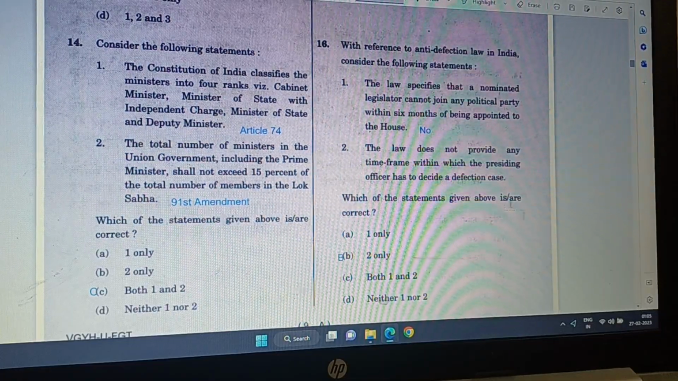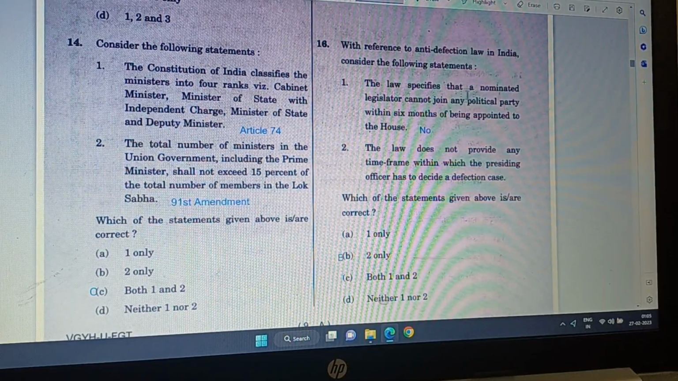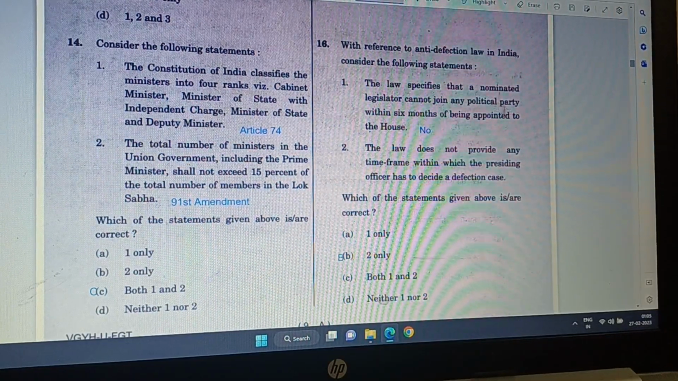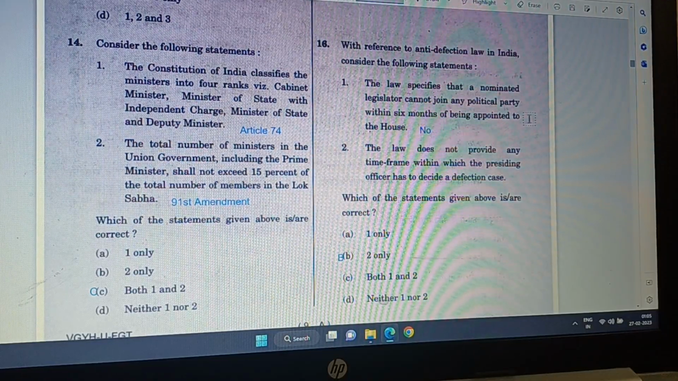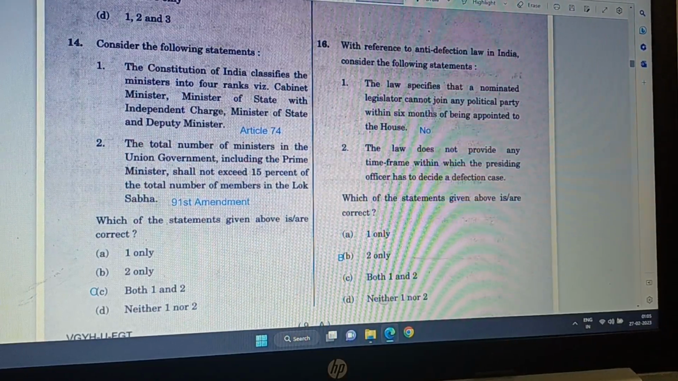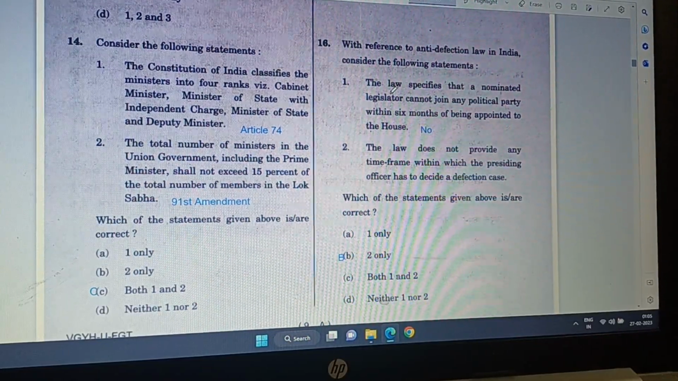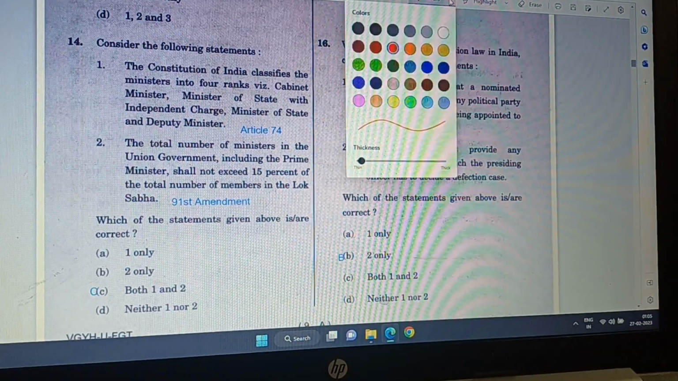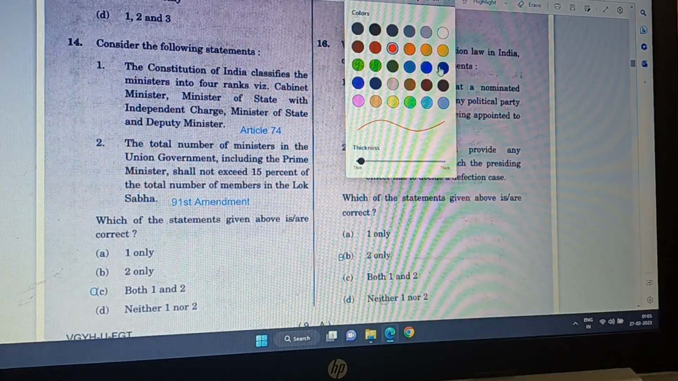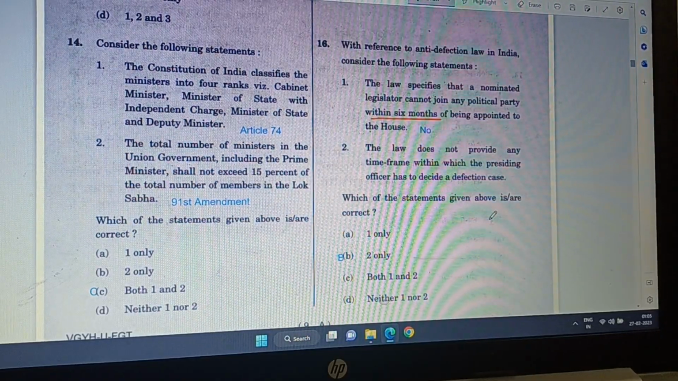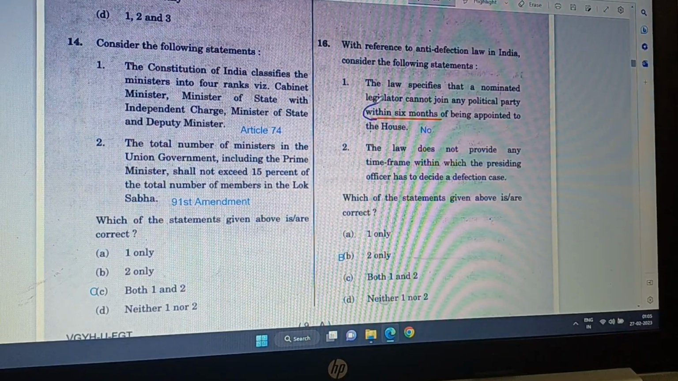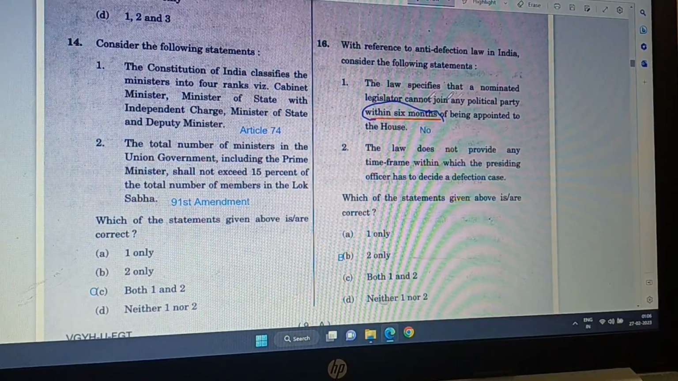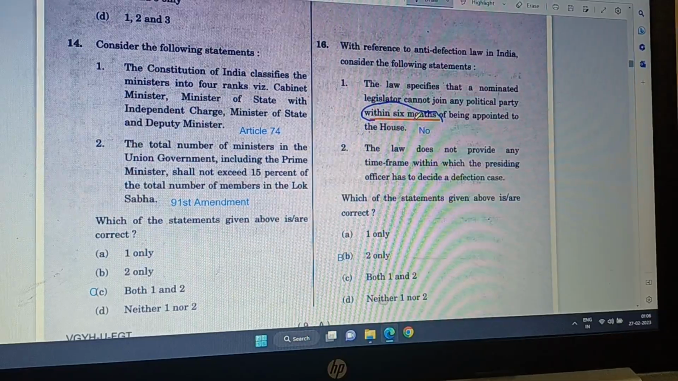Question number 16. With reference to anti-defection law in India, consider the following statements. The law specifies that a nominated legislator cannot join any political party within 6 months of being appointed to the House. No, actually he has to join within the 6 months. So this one is not correct, because it says that cannot join. No, he has to join any party within 6 months.